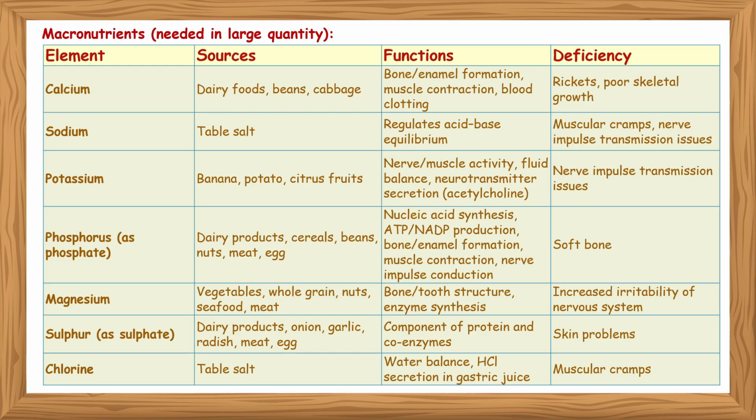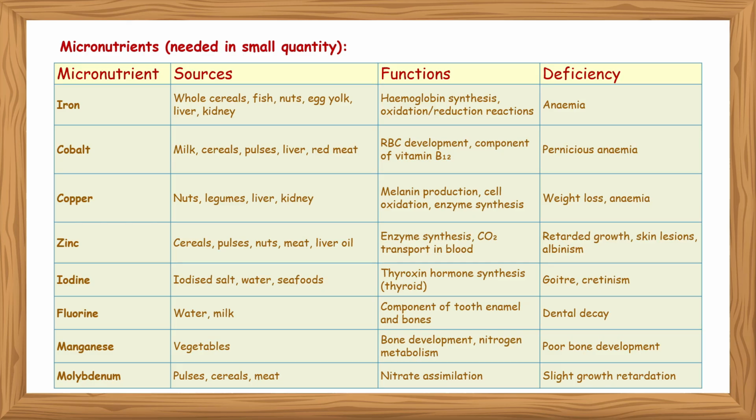This is the table showing the macronutrients, which are needed in large quantity, like calcium, sodium, potassium, phosphorus as phosphate, magnesium, sulfur as sulfate and chlorine. Their sources, functions and deficiency diseases are given in the table. These are micronutrients, which are needed in small quantity, for example iron, cobalt, copper, zinc, iodine, fluorine, manganese, molybdenum. Their sources, functions and deficiency are also presented in the table.